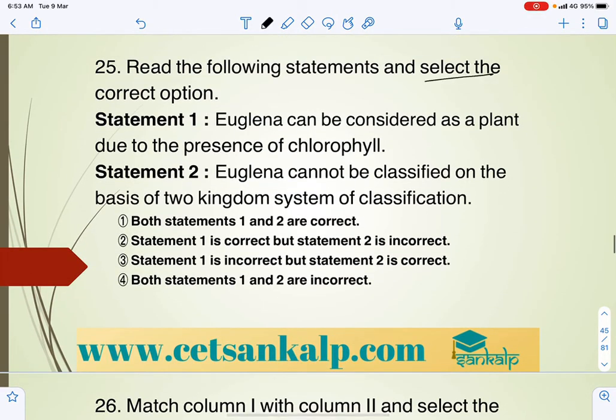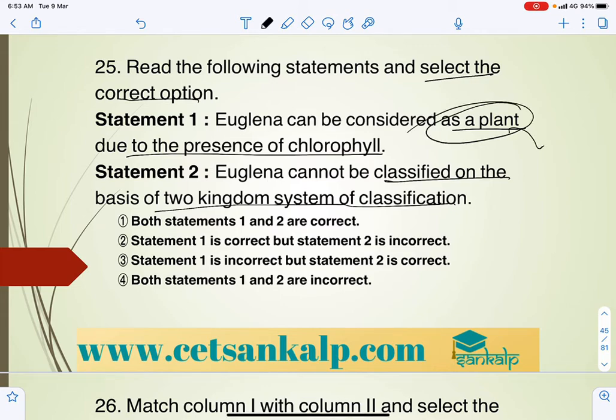Read the following statements and select the correct option. Euglena can be considered as a plant due to the presence of chlorophyll. We can't consider it only with this statement. And Euglena cannot be classified on the basis of two-kingdom classification. Yes, Euglena can be considered a plant, but it can also be considered an animal because it acts as a heterotroph. So statement 1 is an incorrect statement.